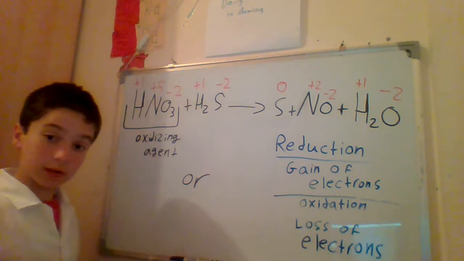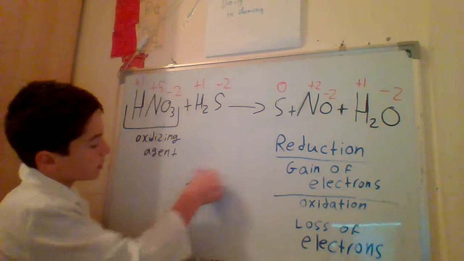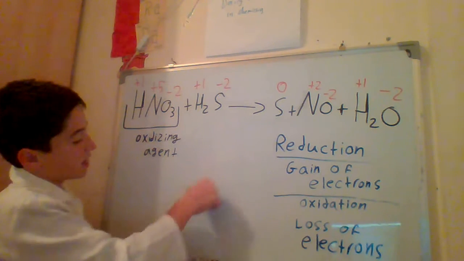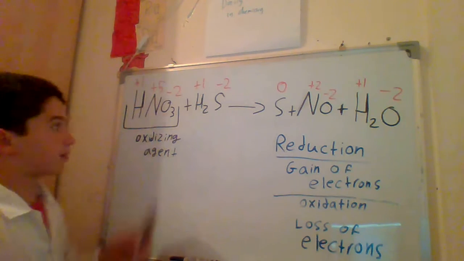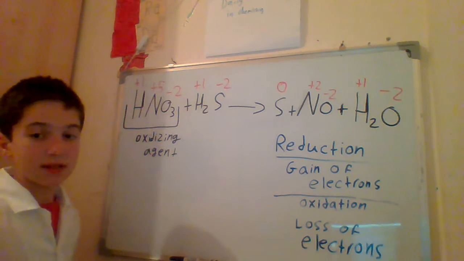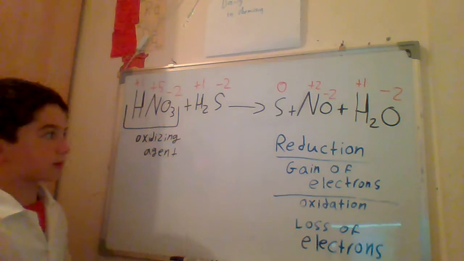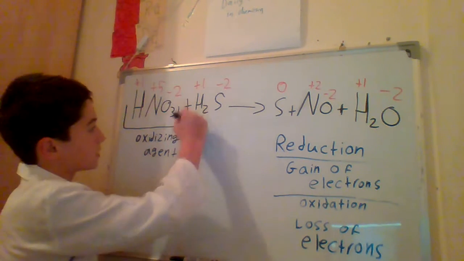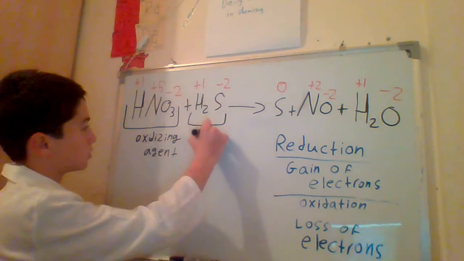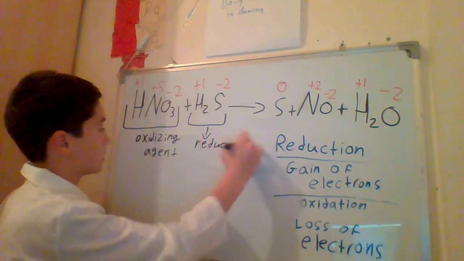But remember what I told you: if you have an element in a compound, you can't just say the element by itself is the reducing agent or the oxidizing agent. You need to say the whole compound is the oxidizing agent or the reducing agent. So H2S is the reducing agent.